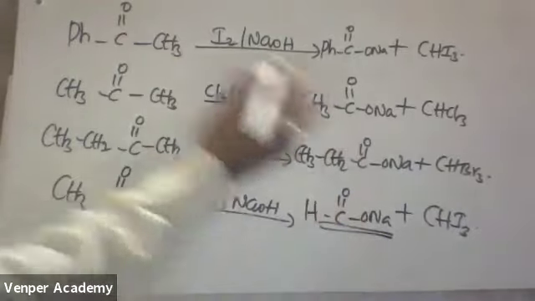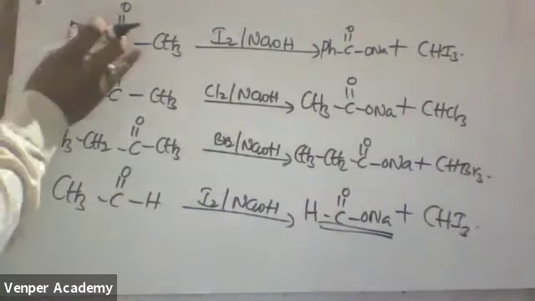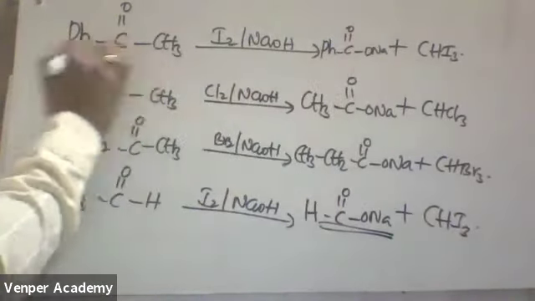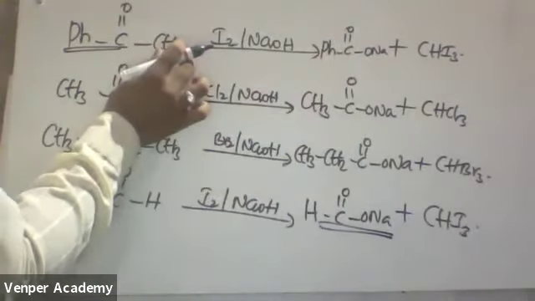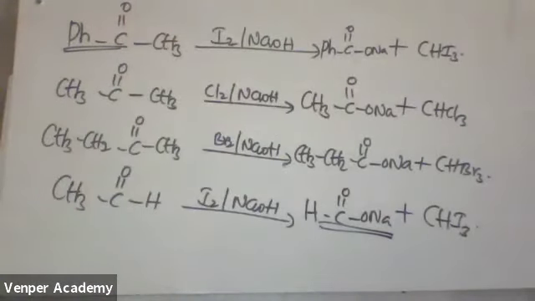Everybody got it? Simple. My shortcut here is PhC double bond, whatever is present at the start you put here. These 3 hydrogens are replaced with 3 halogens. That is the only shortcut you have to follow. I think the shortcut is very clear, as per my knowledge. Based on the shortcut only, do every reaction. They keep on asking this reaction in the examination.